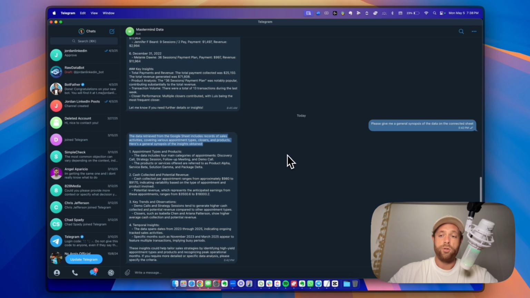Okay. Now I'm going to show you how to set up the sheet. I'm going to show you how to set up the agent, and then I'm going to show you how to connect everything. It's pretty simple and straightforward, but it is extremely powerful. It's like having a data scientist in your pocket.